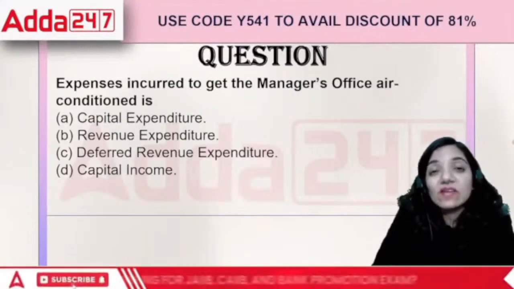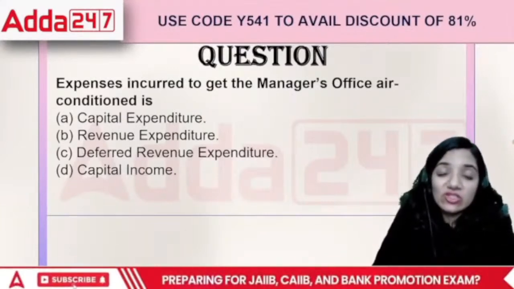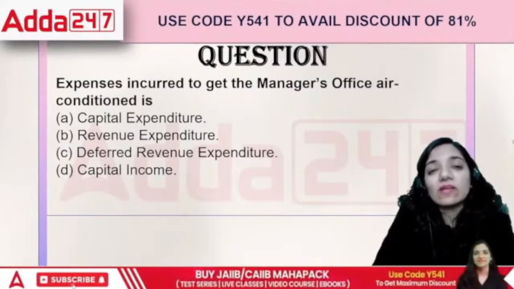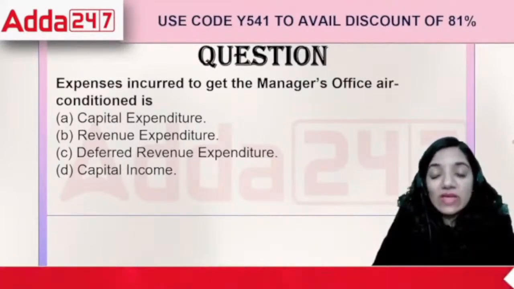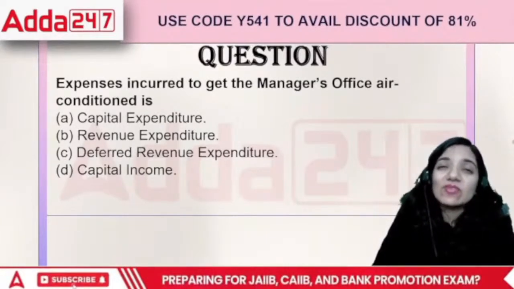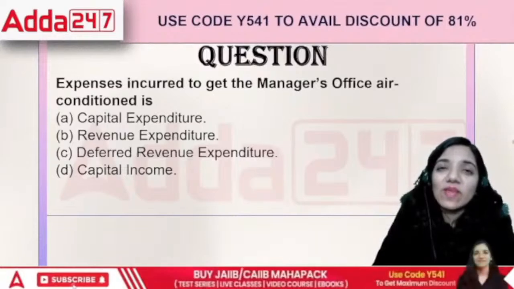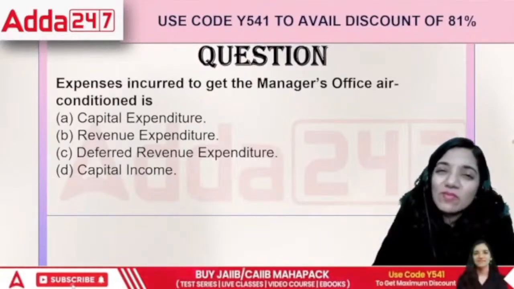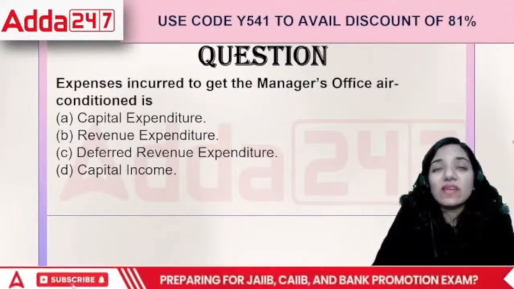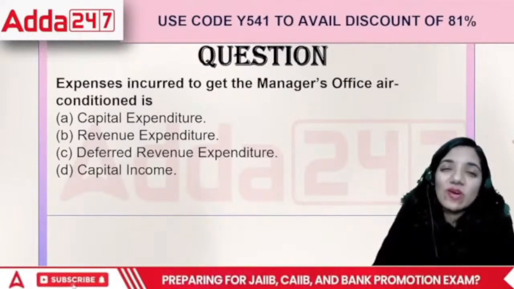So when expenses are incurred to get the manager's office air conditioned, is it a capital expenditure, revenue, deferred revenue, or capital income? It's an expenditure that we incur for the sake of maintaining a healthy environment for the manager to work. Because think about it, if he cannot work in that environment in a relaxed manner, how will he give you the output?